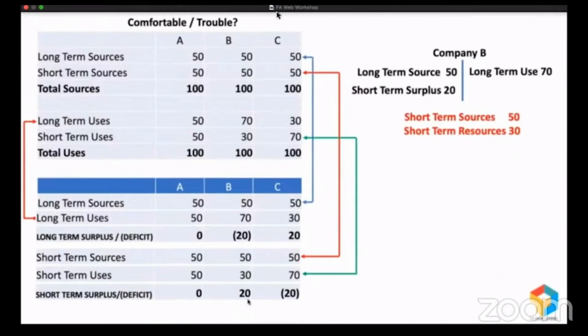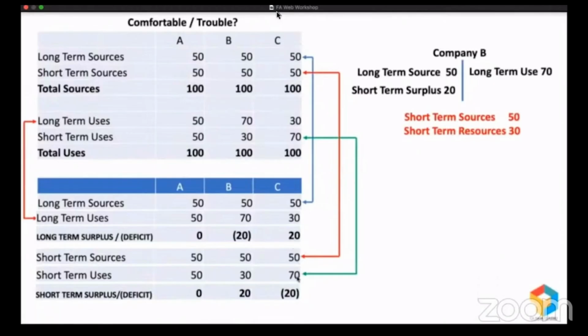But if you look at company C, they've raised 50 million long-term, they've spent only 30 million, so they had a surplus of 20 million. That surplus of 20 million, along with the short-term fund of 50 million, creates short-term use of 70 million. And if you look at it from the other side, within 1 year they are supposed to pay 50 million, and for paying that 50 million, what resources do they have? 70 million. That's why we say company C is in a comfortable situation.